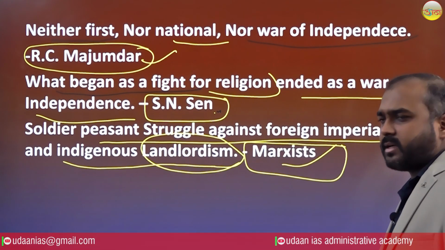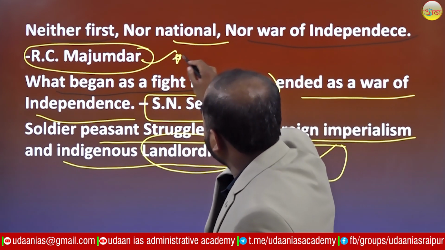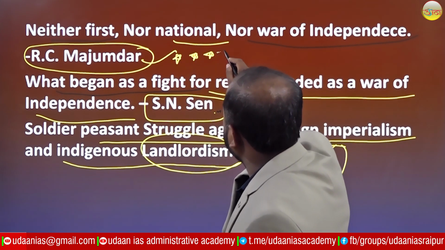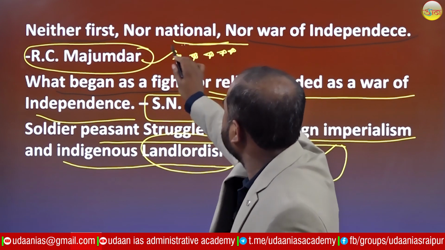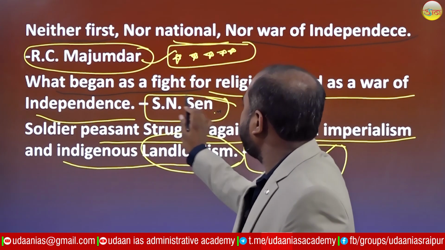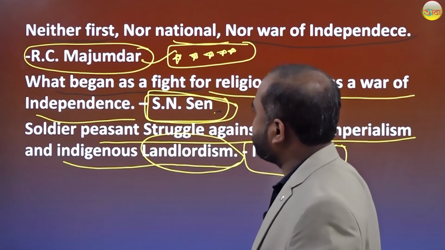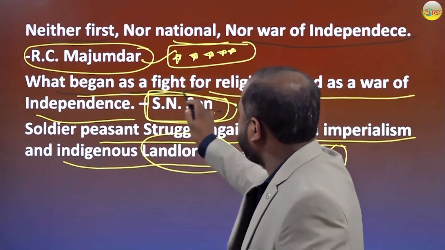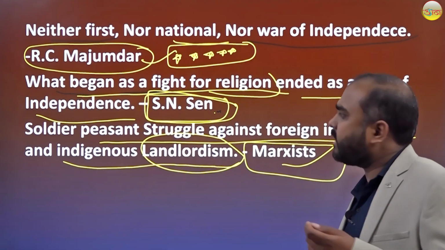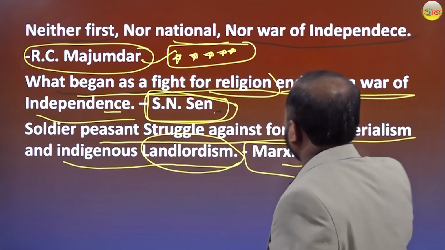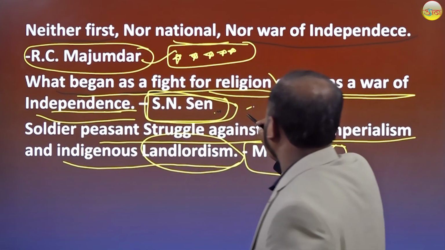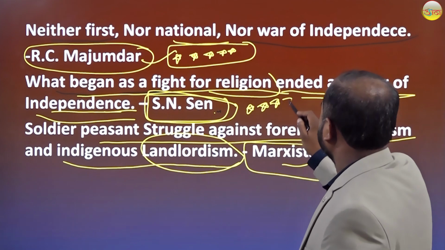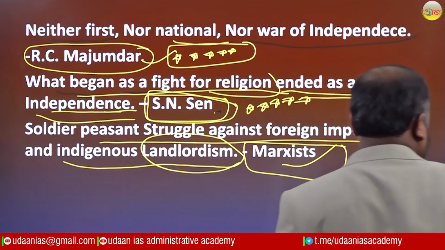So these are the important thoughts. A statement of R.C. Majumdar is really very important. Similarly, Essenson, who said this revolt began as a fight for religion and ended as the war of independence. These two statements are really very important for exams, right?